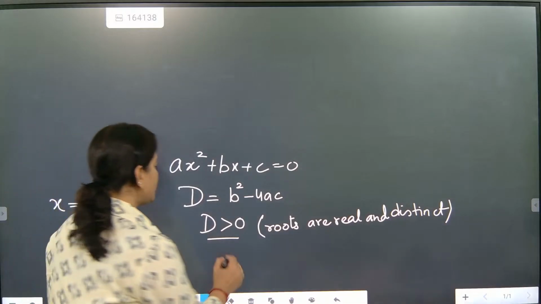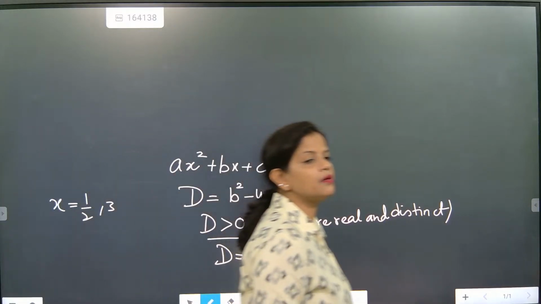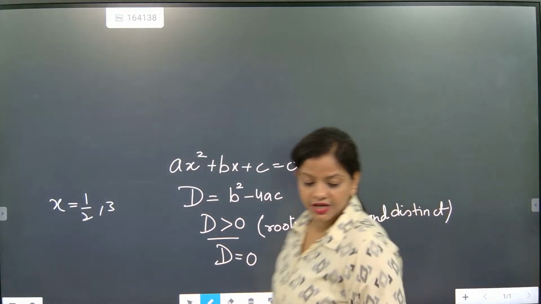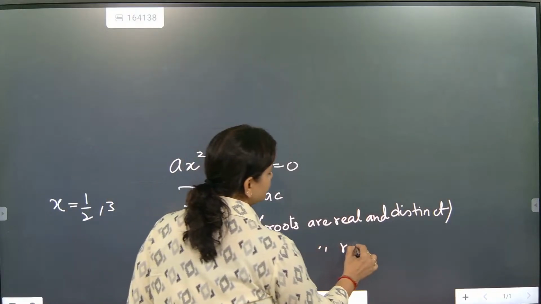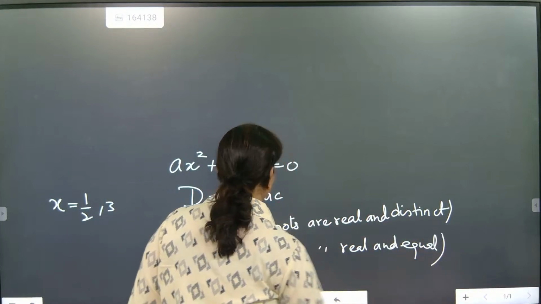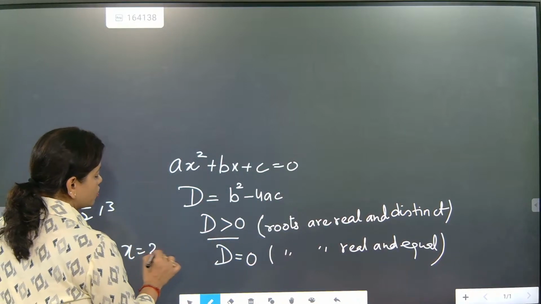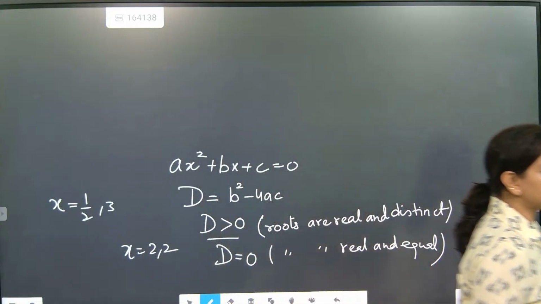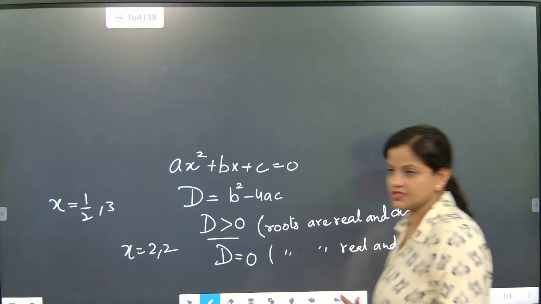What is the meaning of roots are equal? When the discriminant becomes equal to 0, the roots are real and equal. In this case, x will have both the same answer. Understood? X will have both the same answer, which means D will have the same answers in that case.